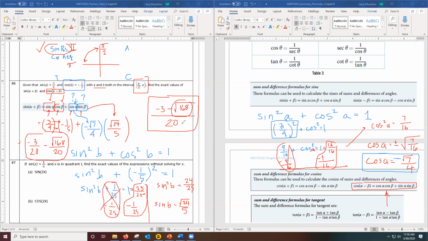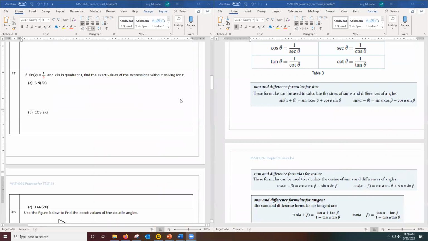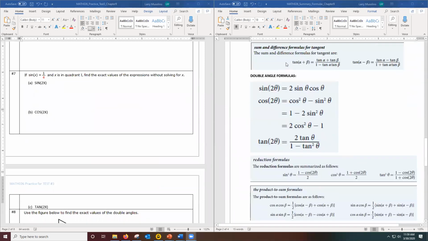All right. Folks, how about if we do a few examples that are different? So how about if I go to number 7? And now number 7 is a different problem because notice it says sine of 2x. Well, here are some formulas that we call double angle formulas. So anytime you have sine of 2x or cosine of 2 theta, we're going to use these formulas.